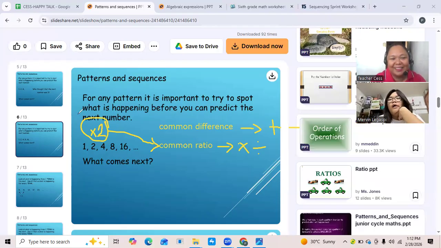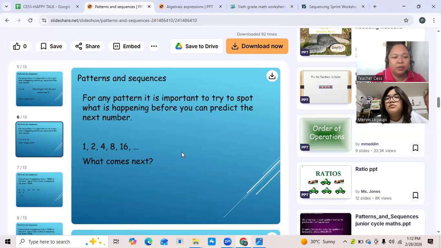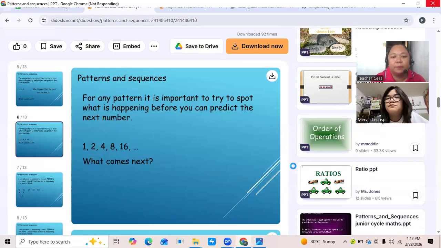Okay. All right. Let's have more examples here on the lower part. Wait a moment.